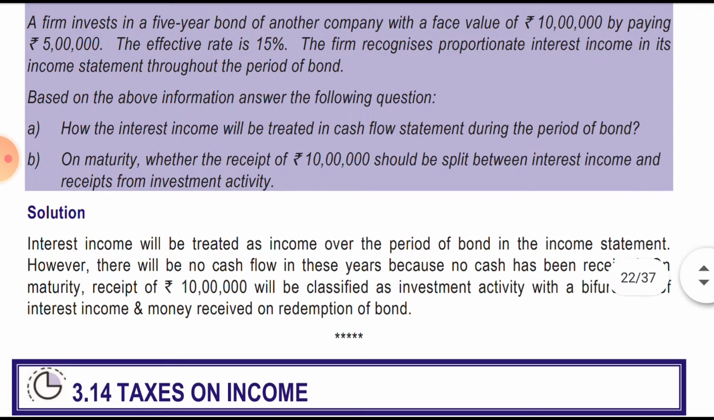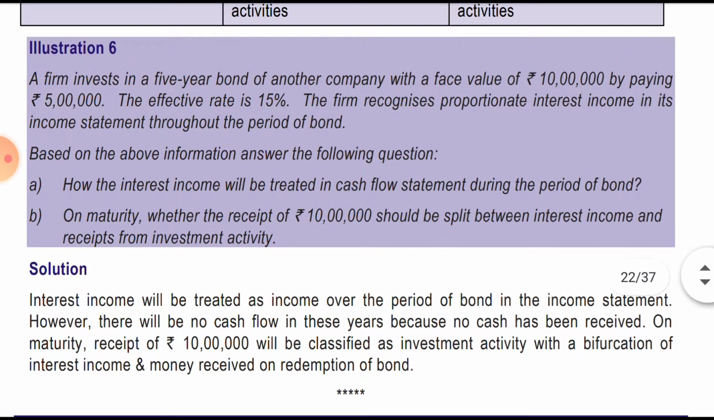Based on the above information, answer the following question: how will the interest income be treated in the cash flow statement during the period of the bond? The interest income will be treated as an income over the period of the bond in the income statement. Over the period means how much interest is accrued. However, there will be no cash flow in these years because no cash has been received.